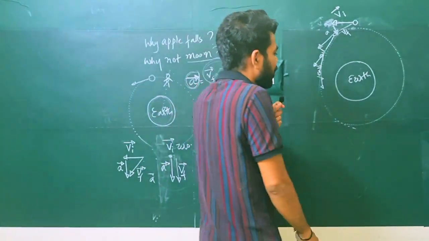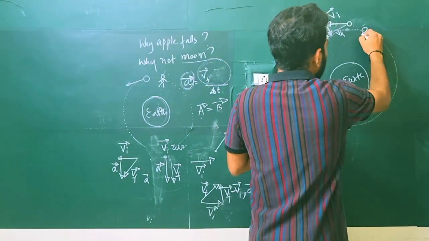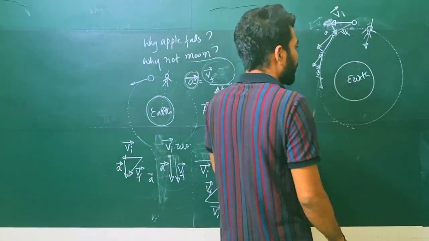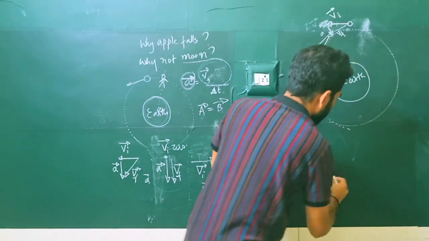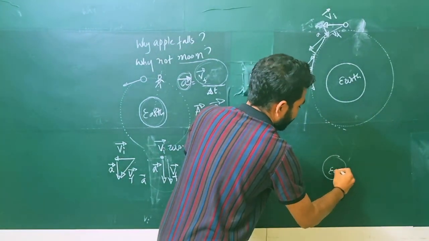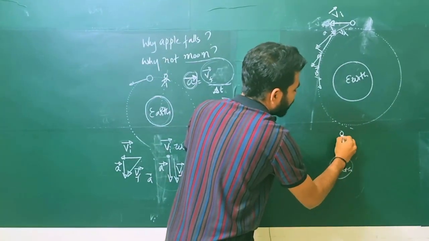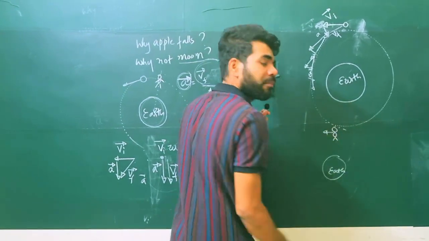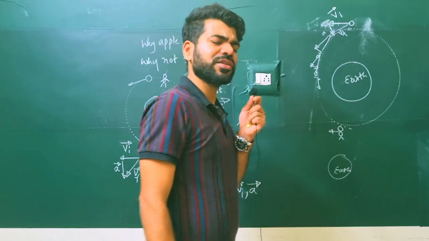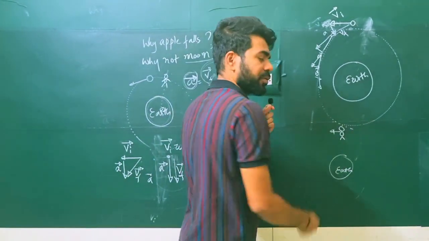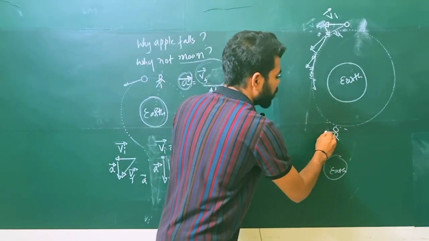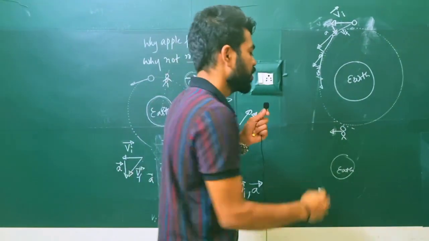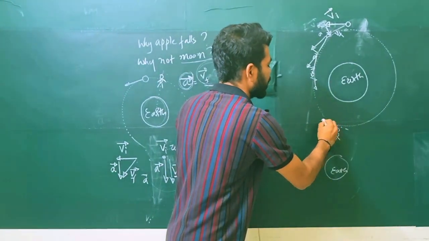You may say that if you are here and you don't have an initial velocity, you will fall straight into the Earth, right? If you have a certain initial velocity, I'll draw here, I'm sorry. So this is you with an initial velocity. Is any velocity possible if I give a tiny push? If I give a very little push, I'll mention it with a little arrow. This is a big arrow. This little arrow means I push you very little, so you have a less initial velocity.